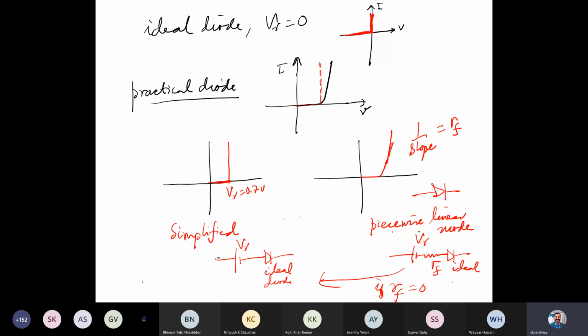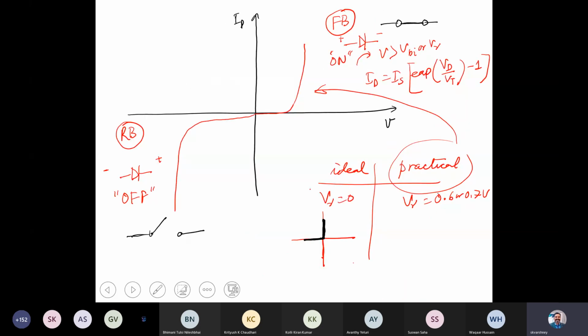Basically, I mentioned to you the I-V characteristics: the diode is said to be on when the voltage across the diode is equal to or greater than the cut-in voltage, 0.6 or 0.7 volt, and we can assume this as a short circuit. It means the resistance offered by the device, if we assume zero resistance from the metal contacts on the sides, is short circuit equivalent. So it's zero forward resistance ideally.